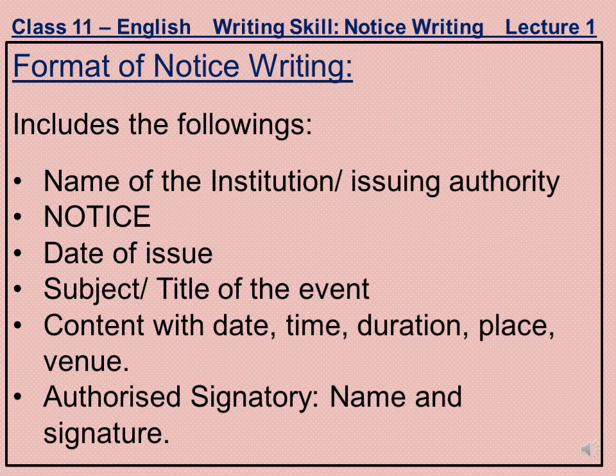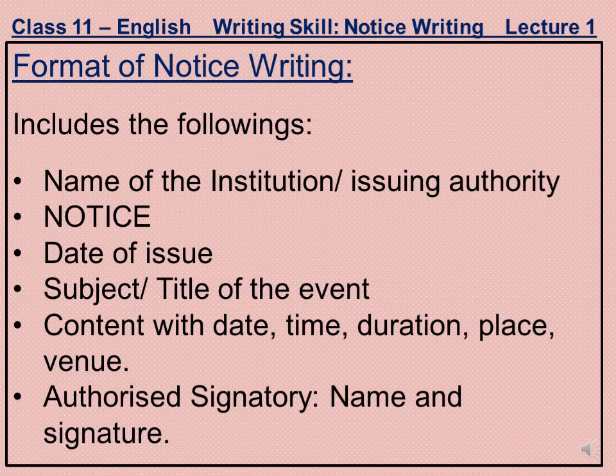Before you start writing notice, you must know the format of writing a notice. Format of writing notice includes the following points. Number 1, the name of the institution or issuing authority. Then you will be writing NOTICE in all capital letters.